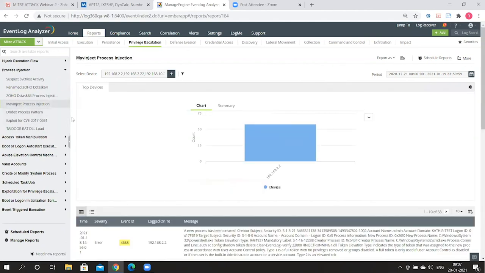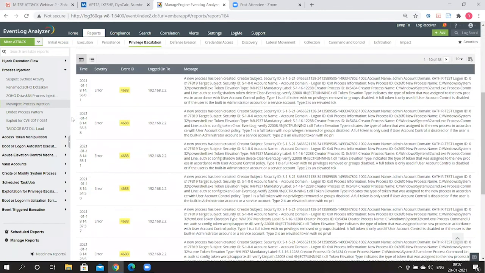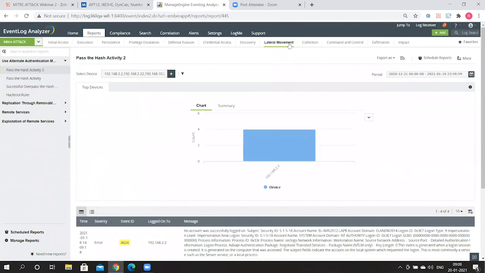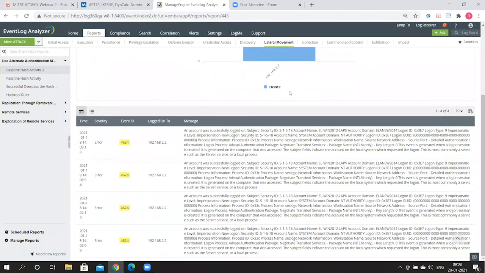and take a look at all of this information. So you get information about what the actual process injection technique was. All of those details are going to be available for you here in this report. Similarly, if you go over to lateral movement, which is another tactic, you can see information on pass the hash activity, which happens to be one of the techniques. So Log360 breaks it down for you, what really happened.